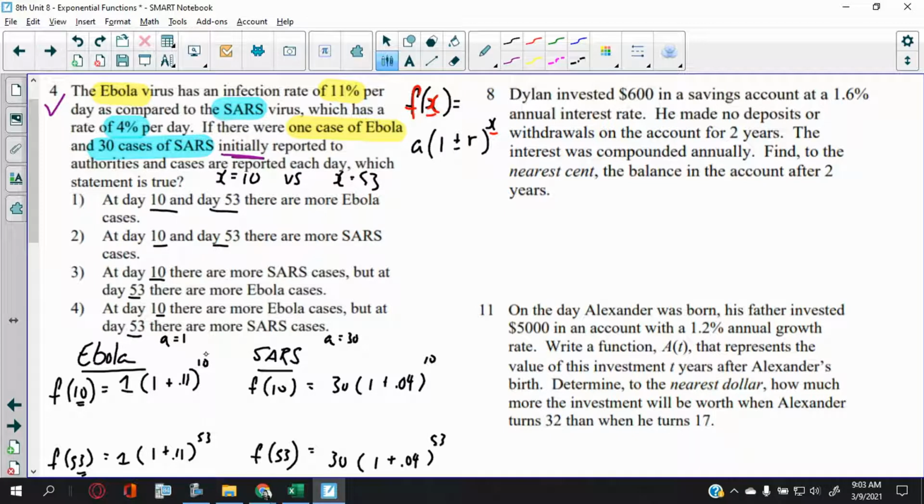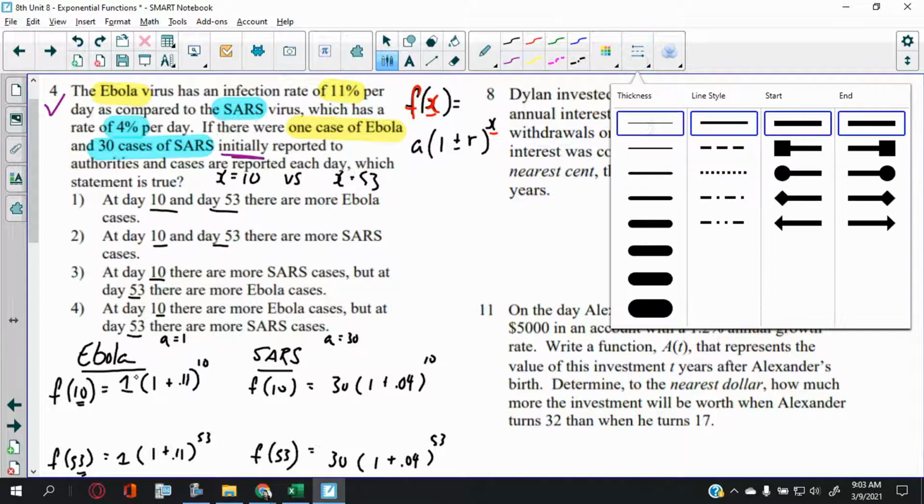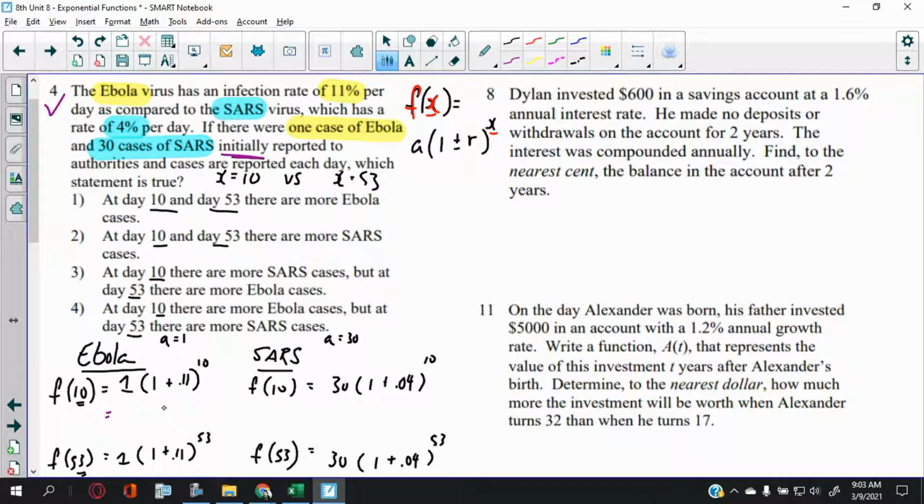All right, so let's take a look then. Let me see if it helps if I use a different color for the answers. Maybe it will, I don't know. Maybe not. Now I think I might have to get a calculator because this is going to take a while. Let me press pause and get the calculator.